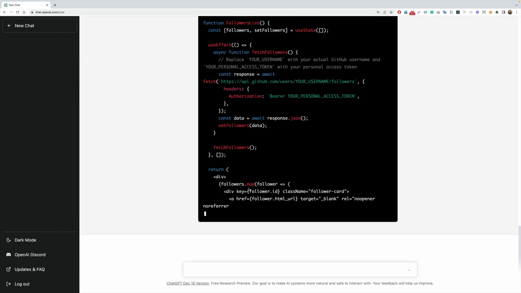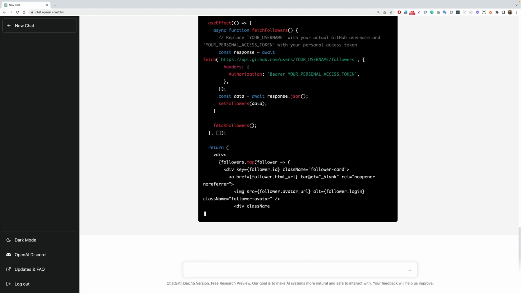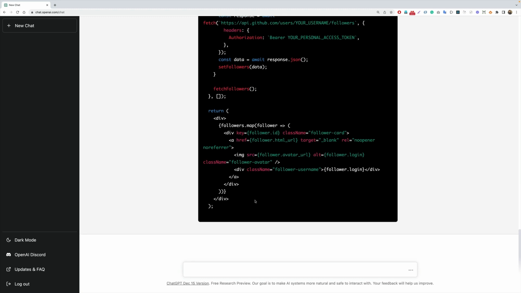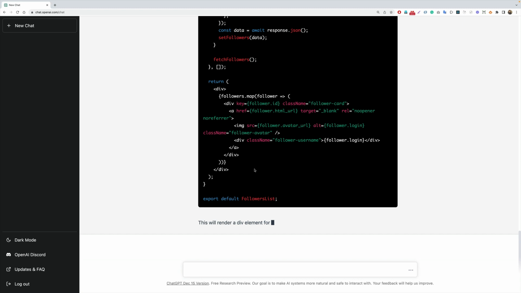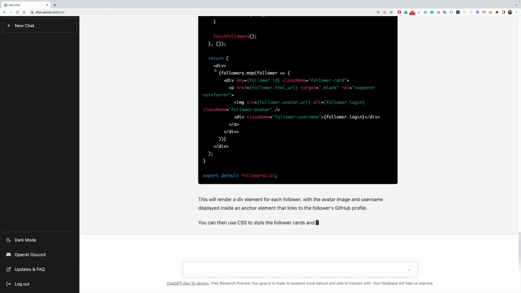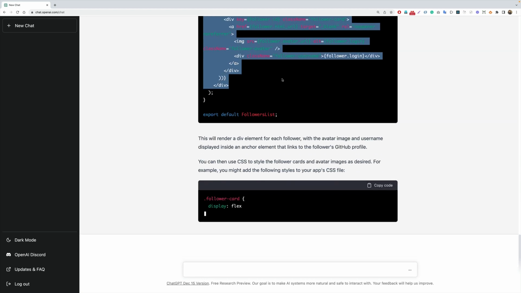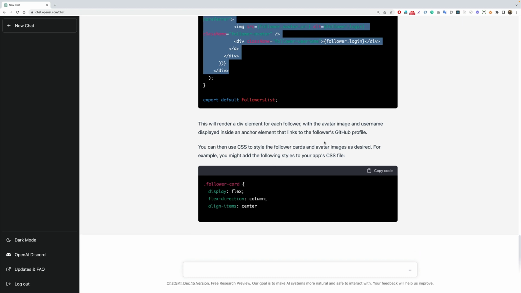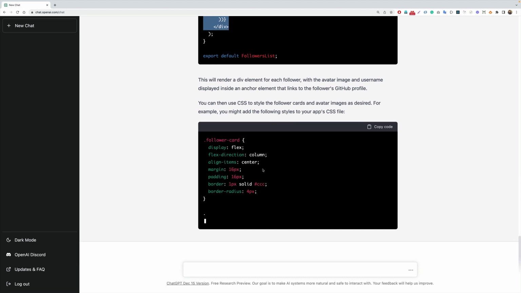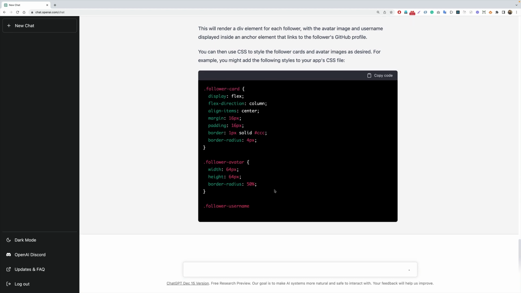Okay, so now we are seeing that this time it is spitting out the class names which it may use to style the application using CSS. So let's wait for it to finish. And until it is finishing, let me copy in this code from here, that is this div tag, because this is the only thing that has changed from the previous iteration. And now it displays the CSS that we need to apply to our CSS file. So let's wait for a couple more seconds to generate the CSS file.